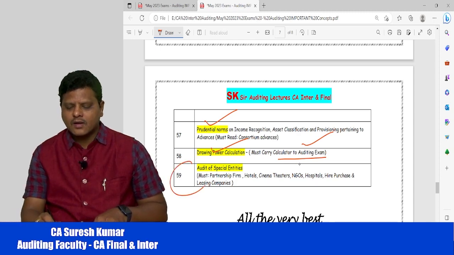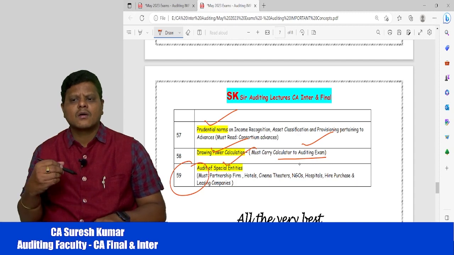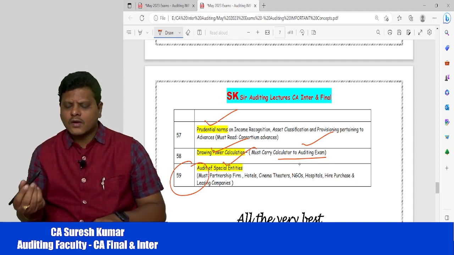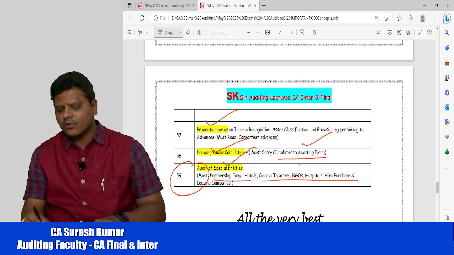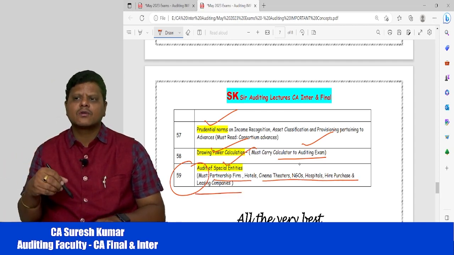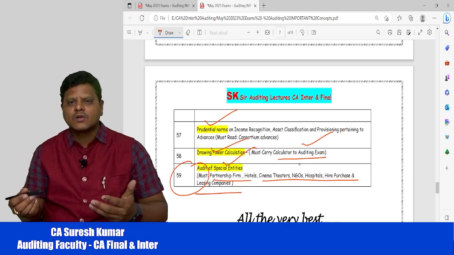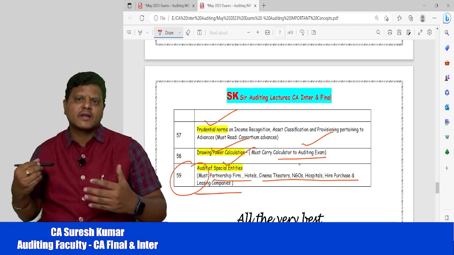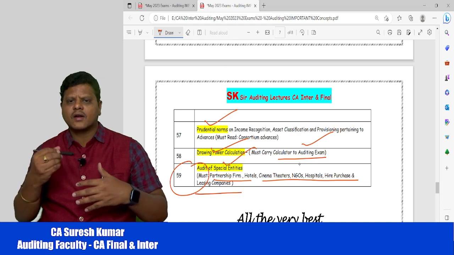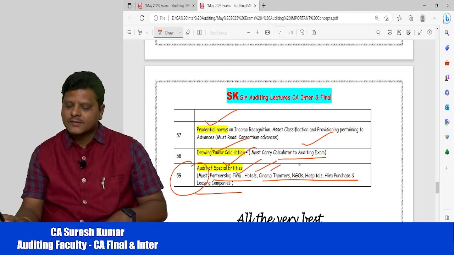Then the last topic, audit of special entities, my dear friends. So very good golden opportunity for you, because this is a normal preparation. You can do all these special audits. You can imagine the real-time scenario in cinema theaters, hotels and hospitals. Based on that, you can write the exam: how to verify, what are the assets, how you can construct the audit program and all. And please prepare partnership firms, hotels, cinemas, then NGOs, hospital, hire purchase and leasing company audits.